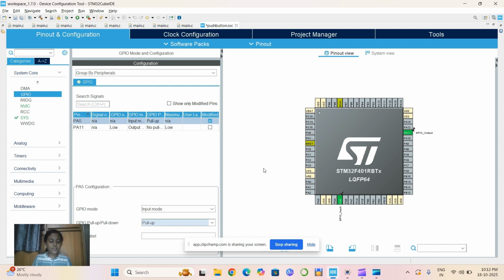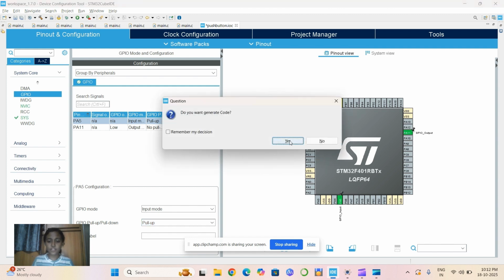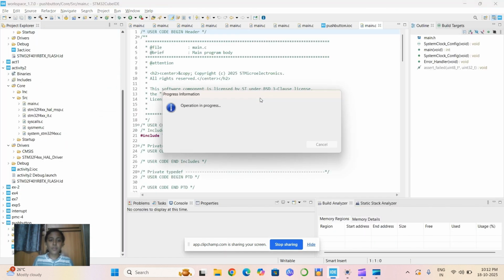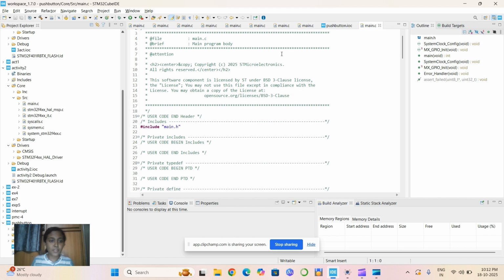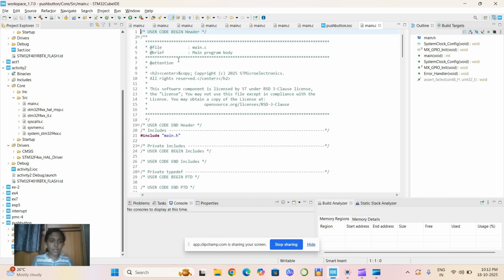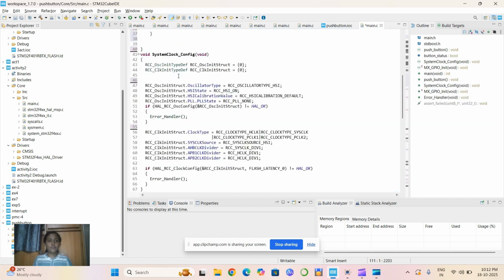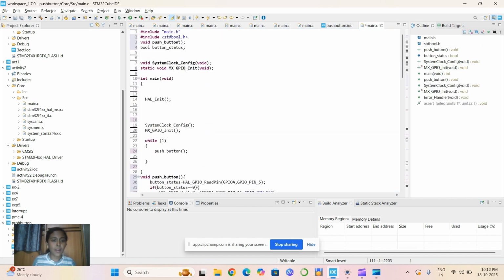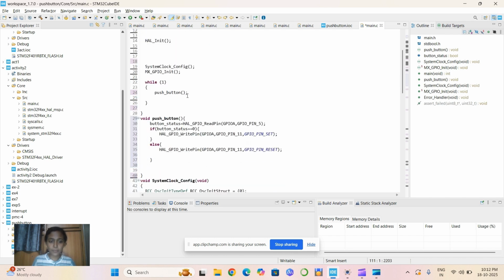And once the pins are assigned, now if I save the file, the main file will be generated. Yeah, now my main file is generated. It is just a normal file without any functions. It just has header file and some default functions. Now I am going to give the code for my push button. Here you can see I added a function push button and wrote the program here.